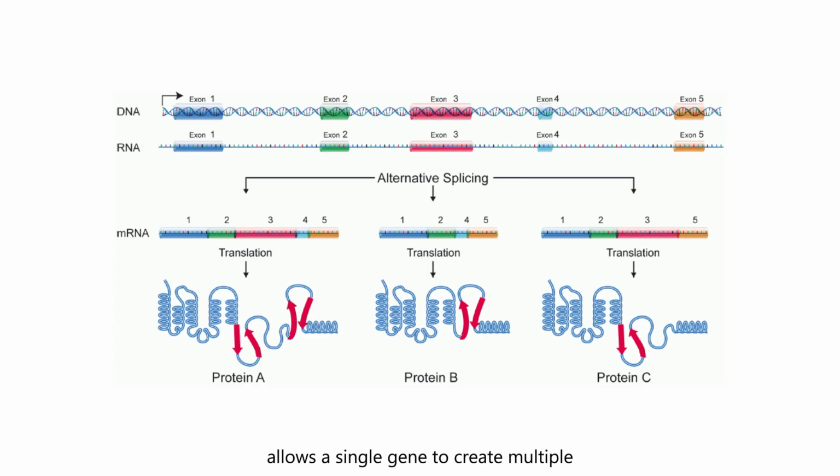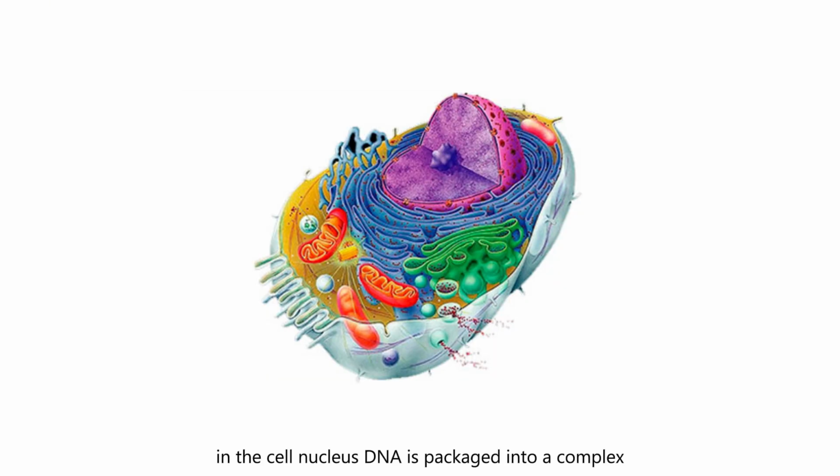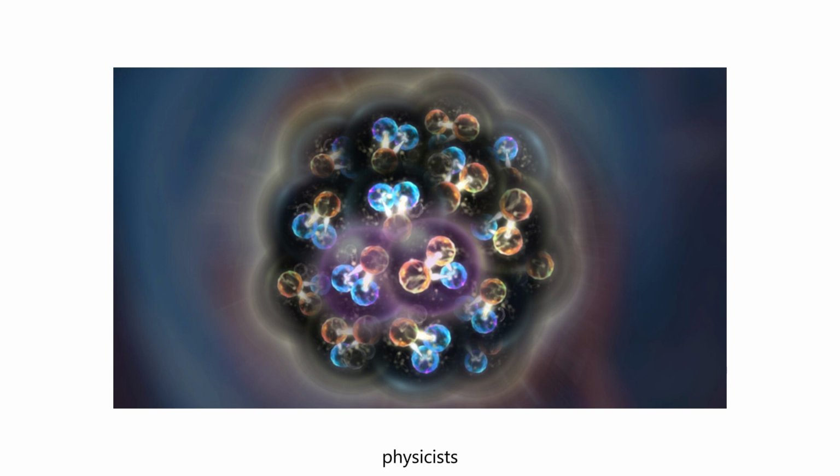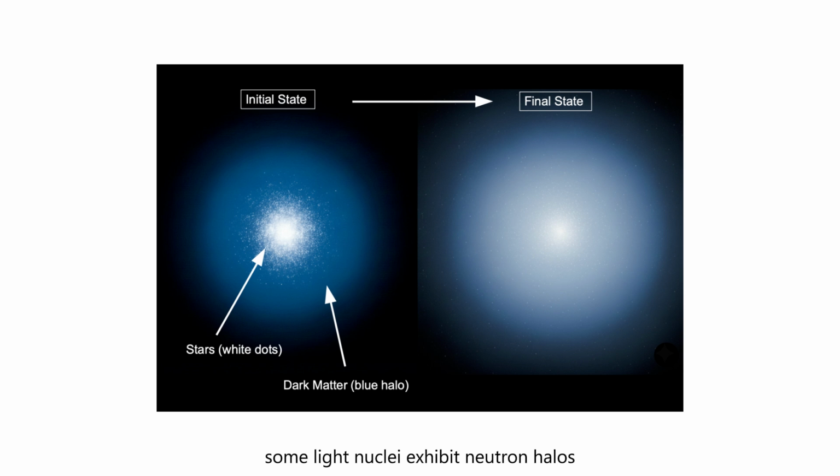Alternative splicing allows a single gene to create multiple protein variants. In the cell nucleus, DNA is packaged into a complex 3-dimensional structure that influences gene activity. Physicists continue to study the interactions between nucleons in unstable and super-heavy nuclei. Some light nuclei exhibit neutron halos, where neutrons are distributed far beyond the core region of the nucleus.